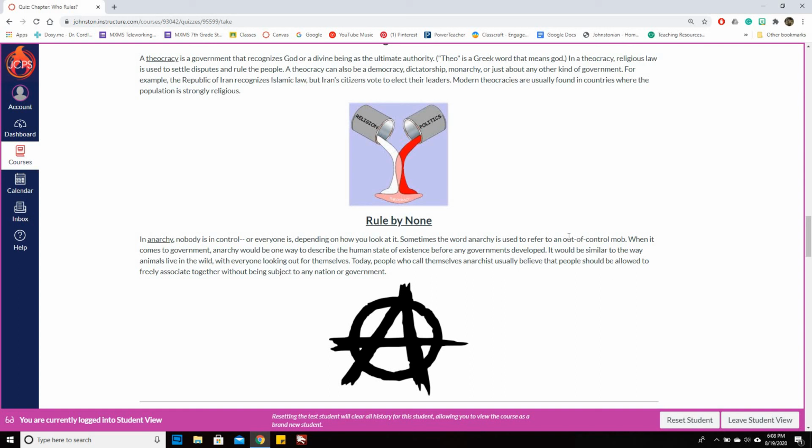Sometimes the word anarchy is used to refer to an out-of-control mob. When it comes to government, anarchy would be one way to describe the human state of existence before any governments developed. It would be similar to the way animals live in the wild, with everyone looking out for themselves. Today, people who call themselves anarchists usually believe that people should be allowed to freely associate together without being subjected to any nation or government.